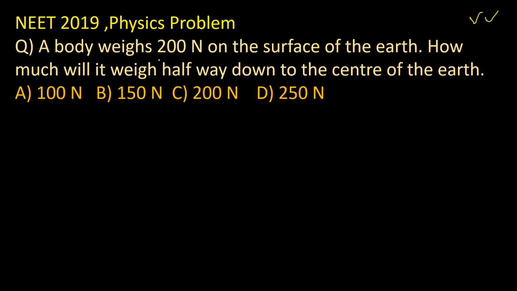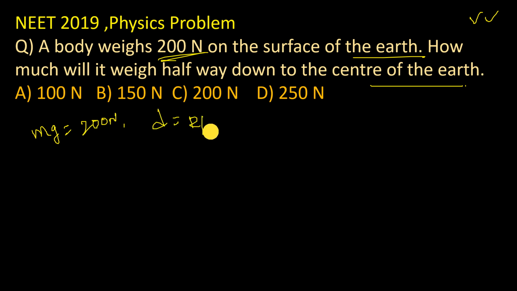A body weighs 200 Newton on the surface of the earth. How much will it weigh halfway down to the center of the earth? Normally the weight is given, that is 200 Newton. Halfway down is nothing but R by 2.